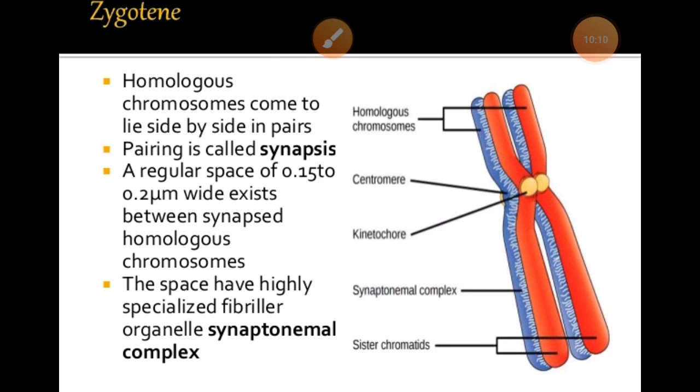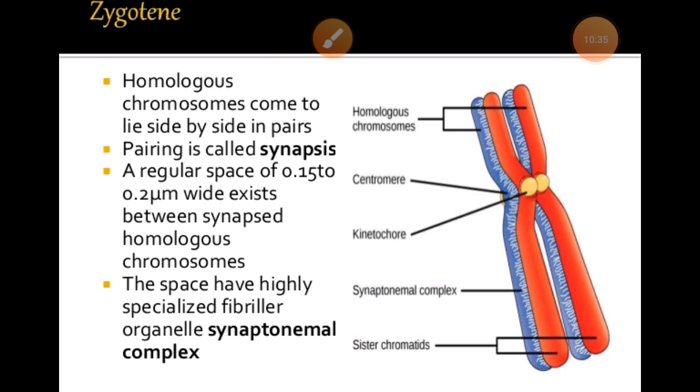As you can see in the diagram, the red ones are homologous and the blue ones are homologous, so both pairs of homologous chromosomes pair up. This pairing is done in such a way that the genes of the same characters on the two chromosomes lie exactly opposite to each other, and this process is known as synapsis.